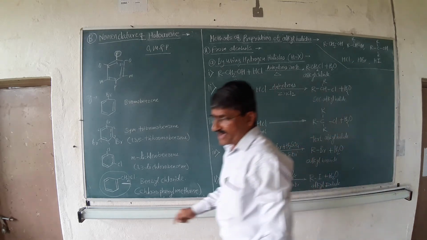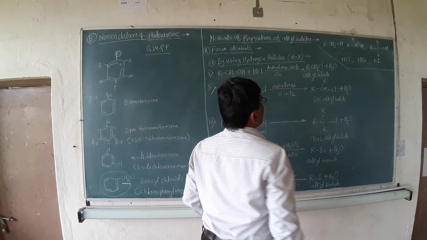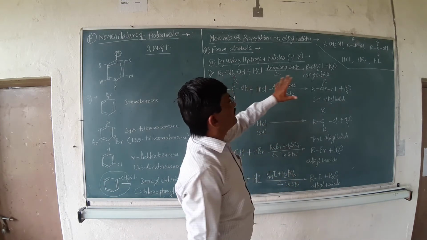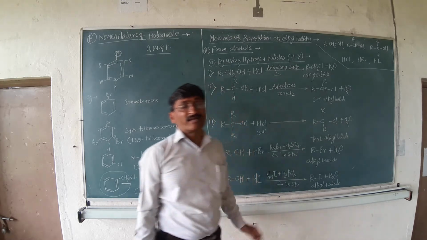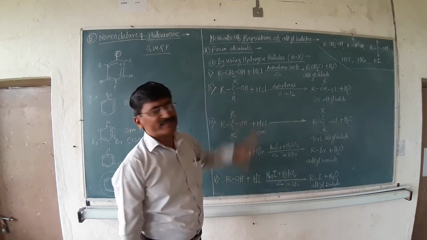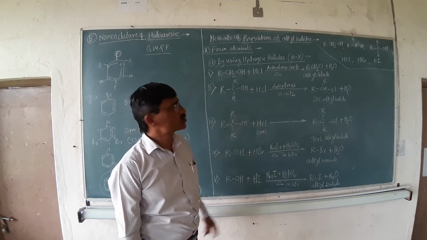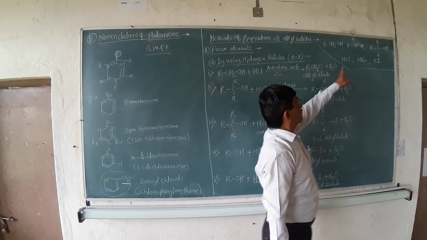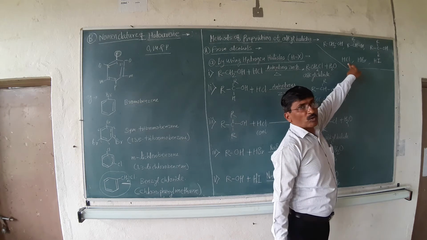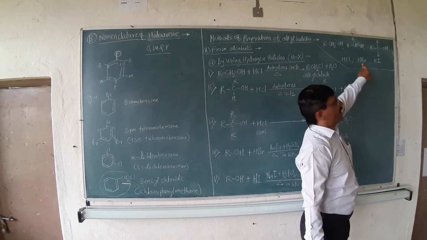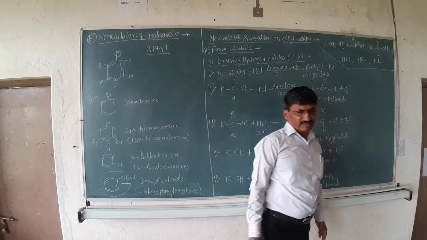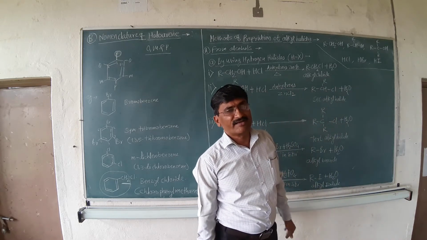HCl, HBr and HI. Now, while learning this, it is necessary to take into consideration the reactivity of the halo acids. First of all, take the reactivity of the halo acids. There are three halo acids: hydrogen chloride or hydrochloric acid, HBr is the second one and HI is the third one. Out of the three, which one is more reactive in nature?